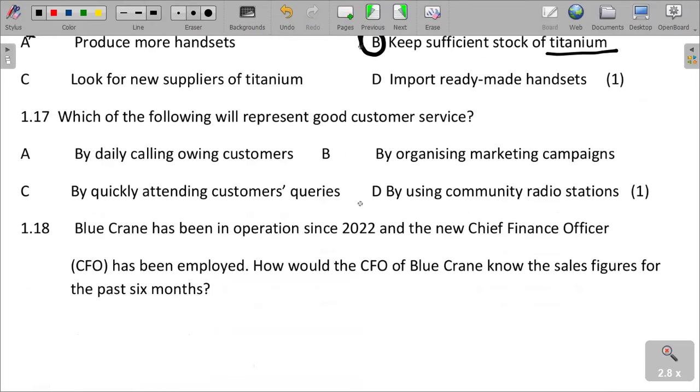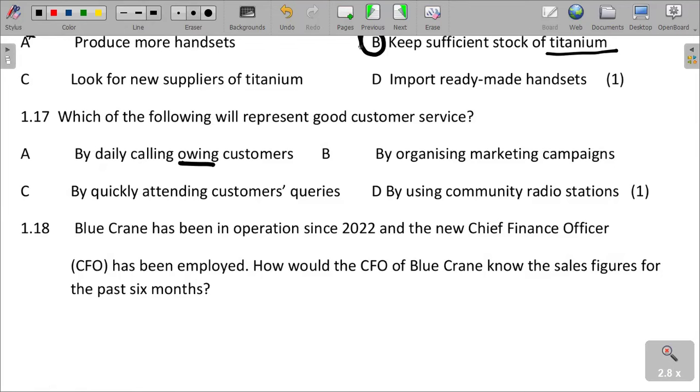Which of the following will represent good customer service? Daily calling of owing customers can end up annoying the customers, because when you call, arrangements and agreements are made, not on a daily basis.